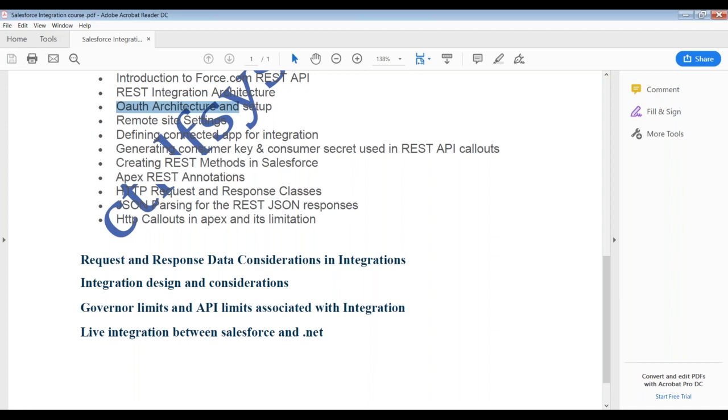Any more questions for me? See, I'm not going to start exactly on what integration is and its architecture today. I will start that completely from the next session. Today I just gave you an overview of what we are going to do and the plan for how many days you have to stay in line with me, so that we can complete this course completely. That's my plan. My timing is going to be the same time. I hope that is comfortable for all of you. Is there any time issue you have?